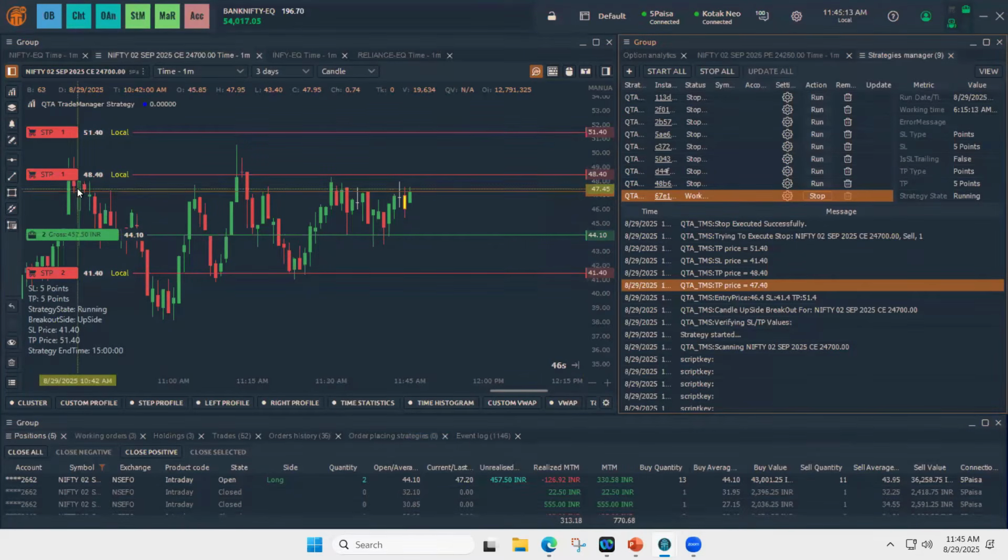So one quantity got reduced out of three. Since one take profit got executed, the quantity of SL and TP and the main order gets changed.